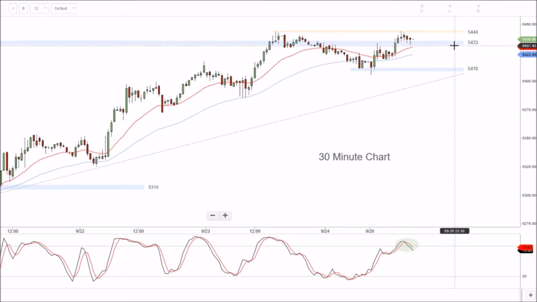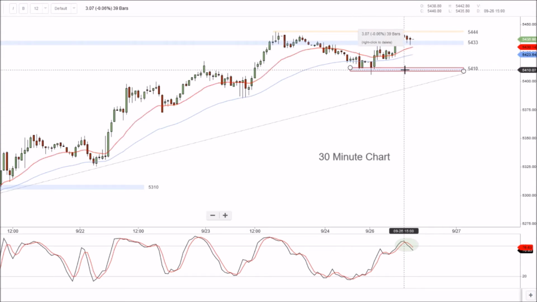We have to see, this is a major zone at 54.33. We have taken it out once and then we did again today, so that's potentially looking like this trend is going to continue higher. We'll have to see how that plays out.